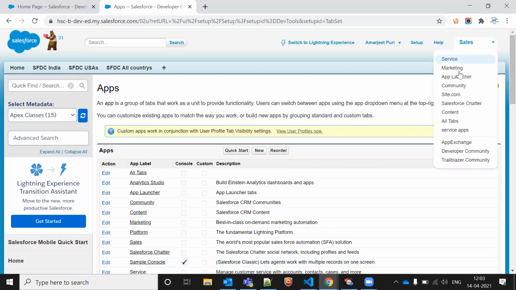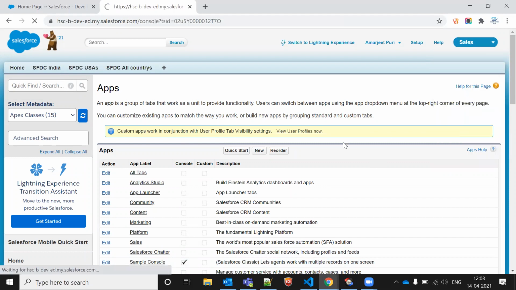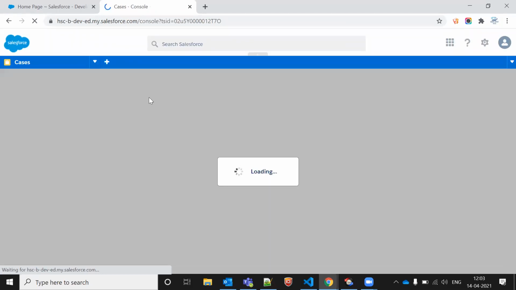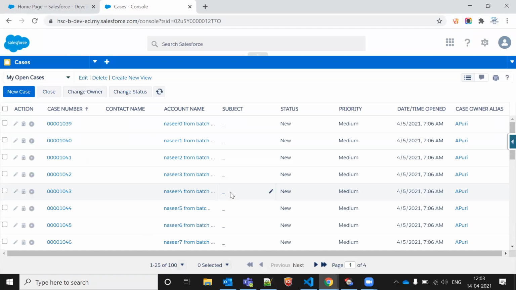If I go to the console app, where is it? It will be under Service, sorry, Service apps. Exactly, that will be visible in this mode. So you are able to see the Case and all. Accordingly, that will be added in the chat box.